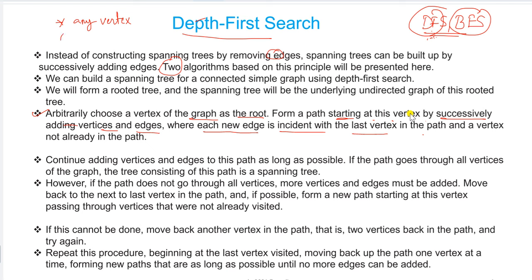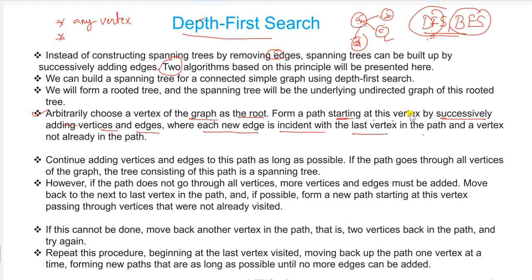In the second step, you choose some vertex called A. You explore this vertex. How can you explore? Find out the adjacent vertices of this particular vertex, and choose any one among them. For example, here A has B, C and D. A is incident with B, A is incident with C, and A is incident with D. So A has all these three edges. You can choose any one of these after A.